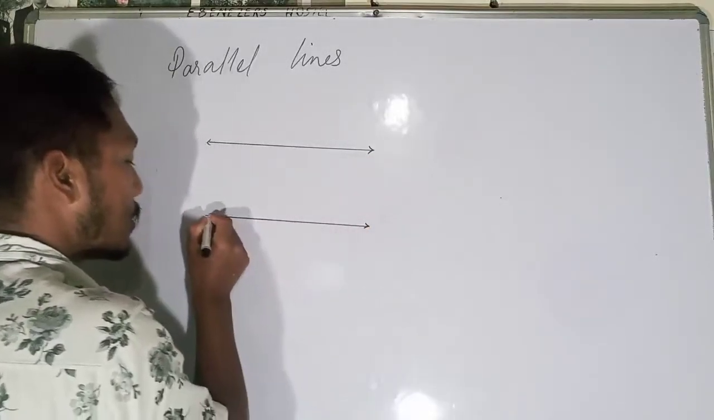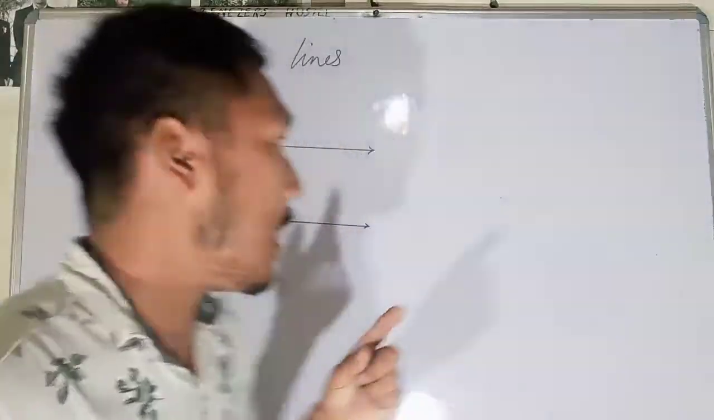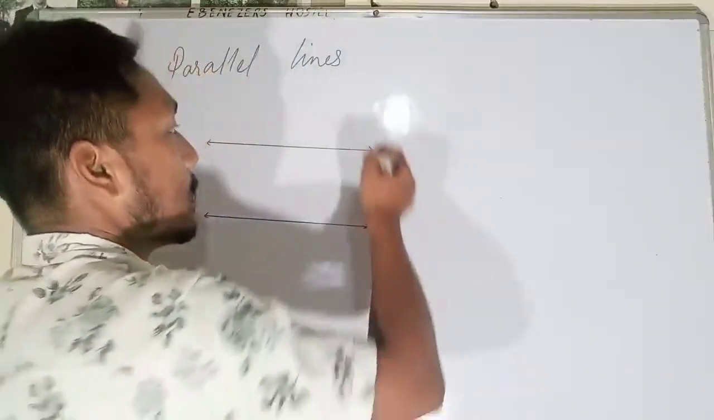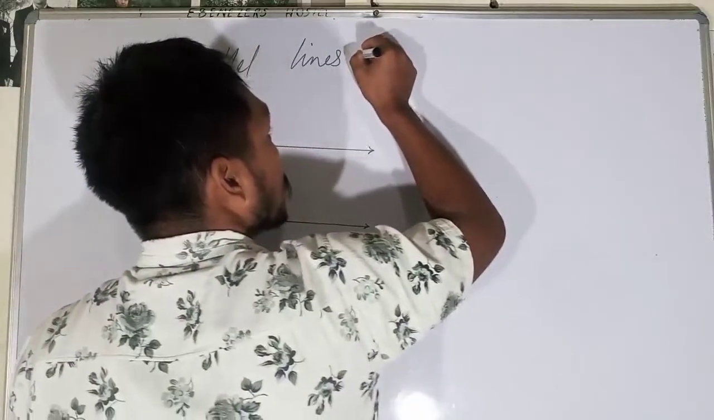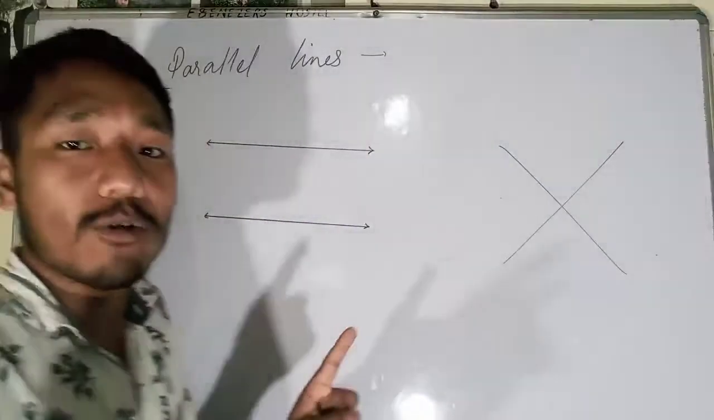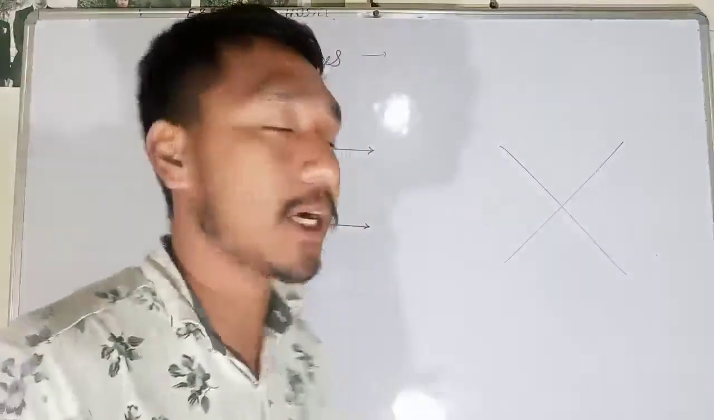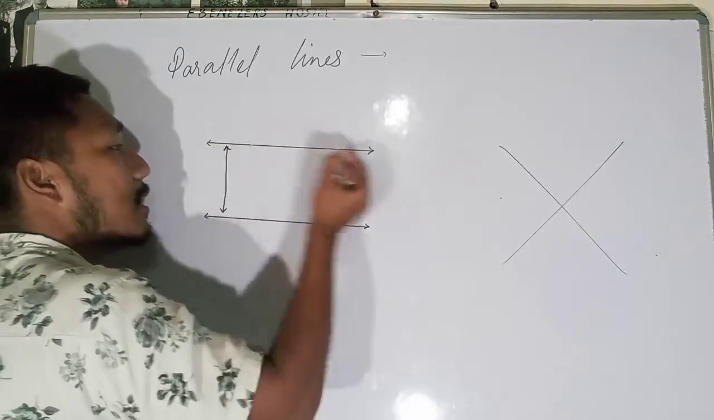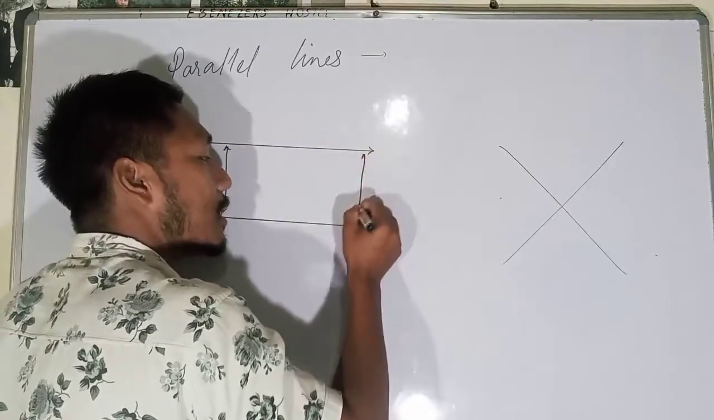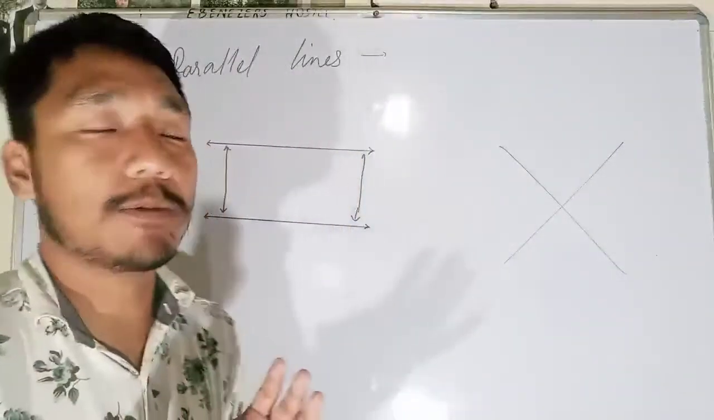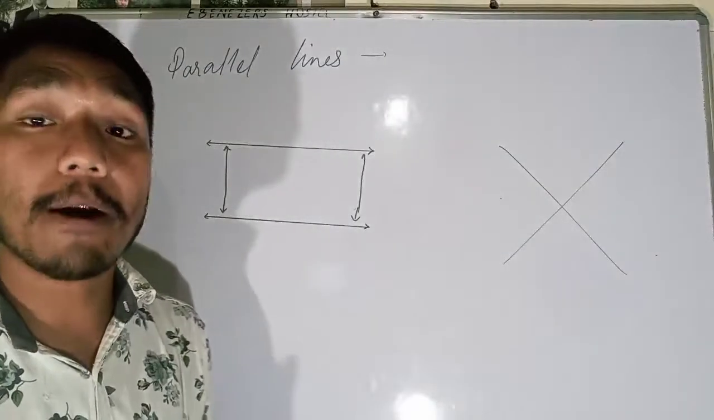In this video lecture we'll discuss parallel lines. Parallel lines are lines which will never intersect. Their intersection is impossible. They will never cross each other, they will never meet, because they have equal distance. If this is 5, then here also you will get 5. Such types of lines we call parallel lines.